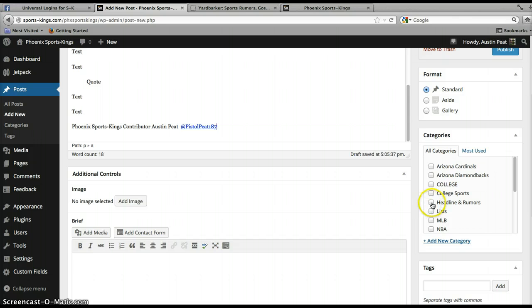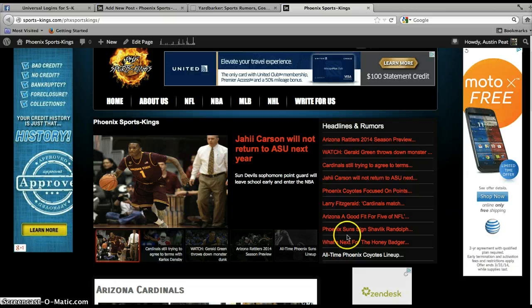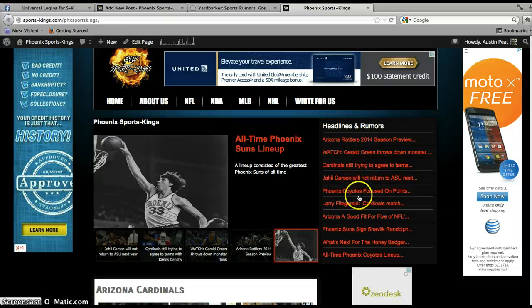For every piece you do, you always want to click headlines and rumors, and that is going to put your piece in this section right here. Every piece you write up will go in this section, whether it's a video, whether it's for the Suns or the Washington Redskins, the Phoenix Coyotes, doesn't matter. Your piece is always going to go here.